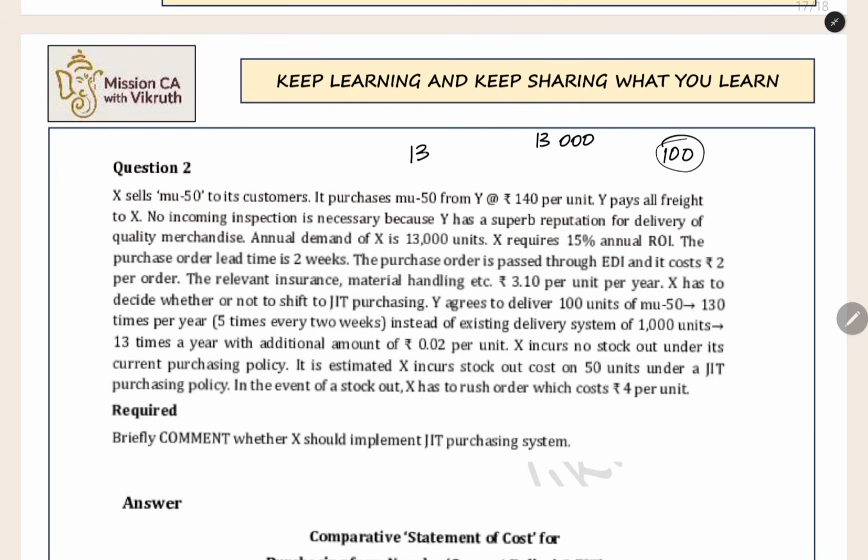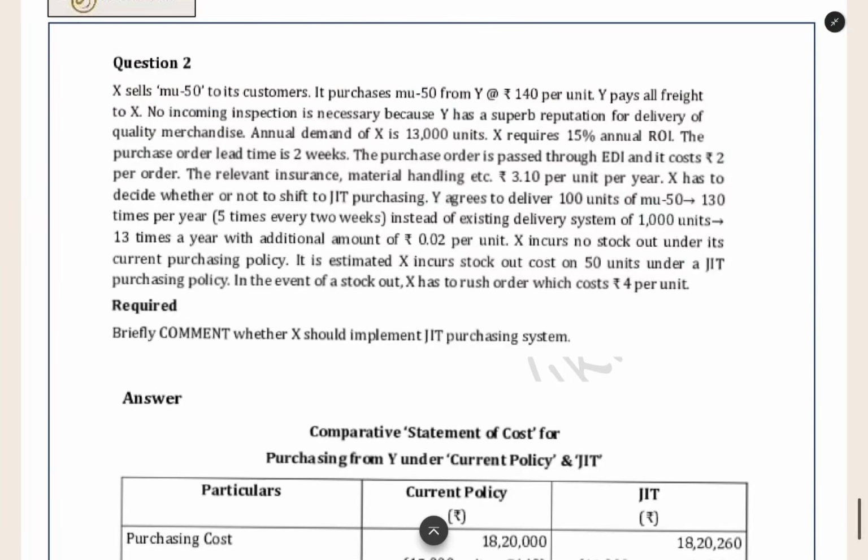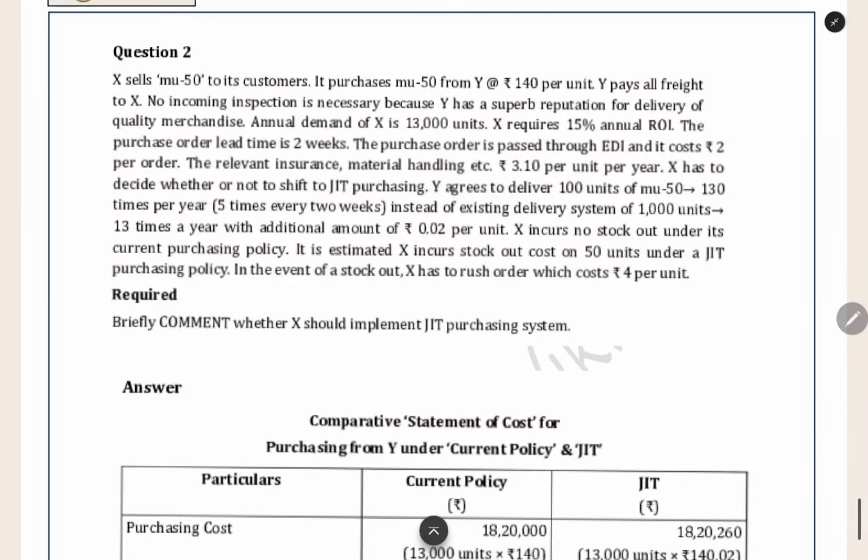So in 1 year, total 130 orders we will get. So this is the system of JIT. This is what they are trying to change into. They want to convert into JIT. For that only they are doing the analysis. And like that, 130 times they will get the order. For doing this much delivery, 130 orders means 130 times the supplier should give the delivery.